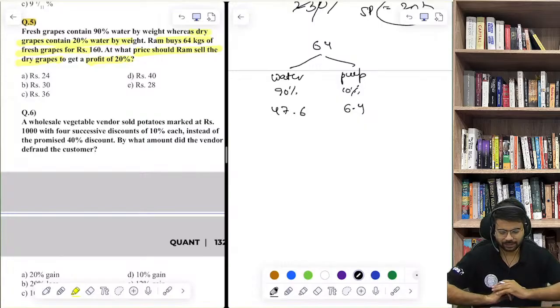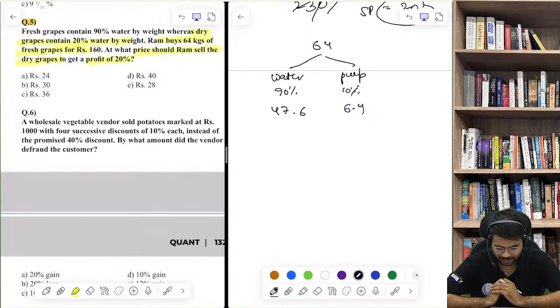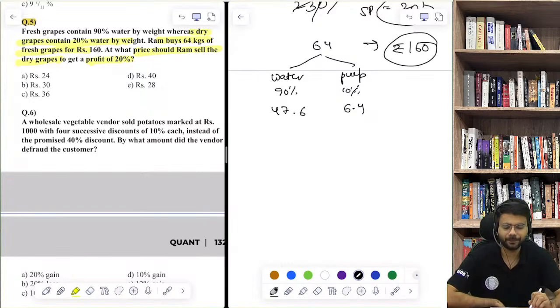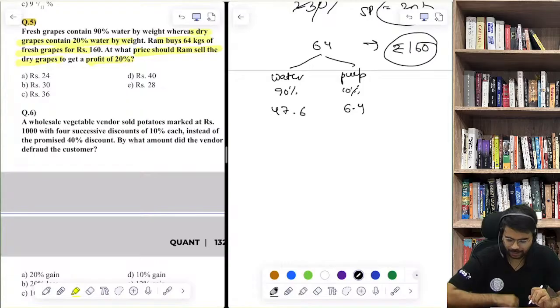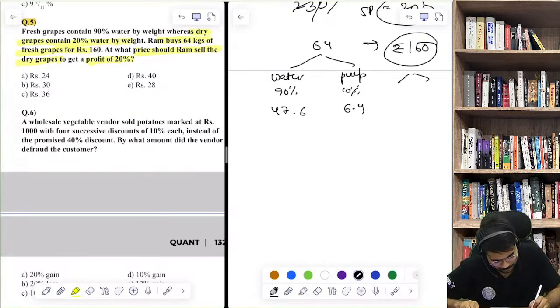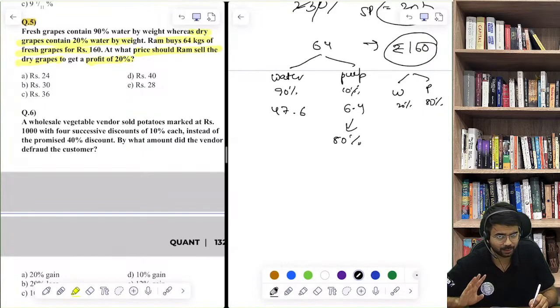Now it says Ram buys 64 kg of, अच्छा ये तो हो गया, and he has bought it for rupees 160. That is also something given to you. ठीक है. अच्छा बोल रहे हैं कि ड्राई ग्रेप्स. Now understand, in dry grapes what is the ratio of water and pulp? Water is 20%, pulp is 80% in the dry grapes, which basically means over here that this is 80% and this is 80%. Try to understand.